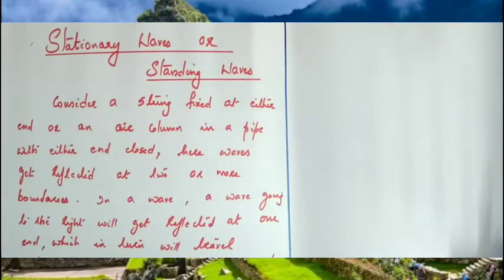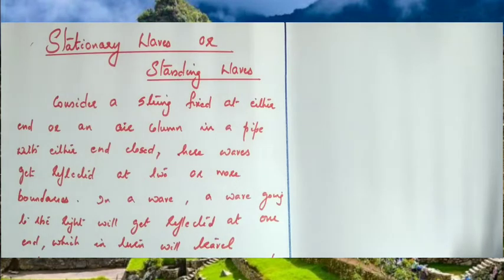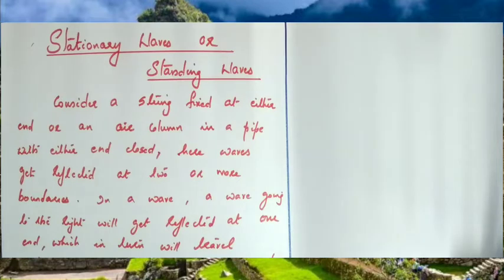In the last video we discussed traveling waves. That means a wave traveling from one point to another, for example, sound waves, light waves, X-rays, gamma rays, etc. Now we are going to discuss stationary waves or standing waves. How are stationary waves or standing waves formed?